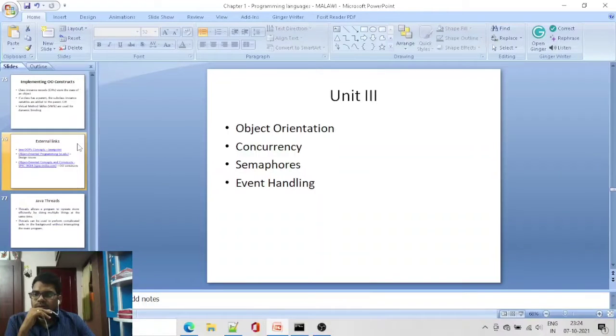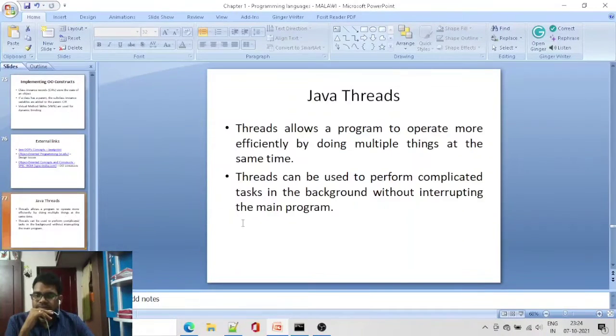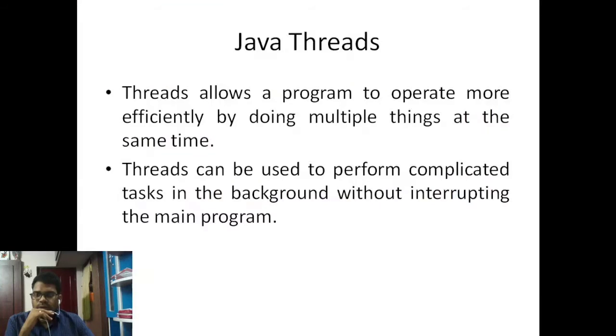So first we need to know about Java threads. In the previous class itself, I already told that we need a thread to increase the efficiency of the program. Threads allow a program to operate more efficiently by doing multiple things at the same time.